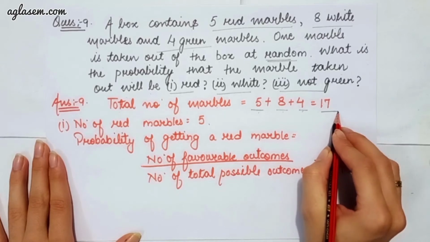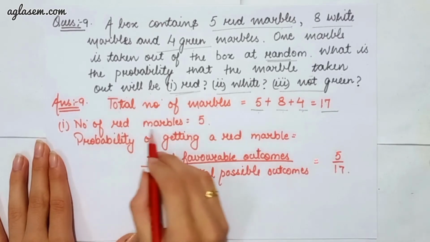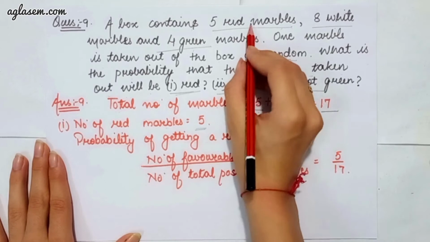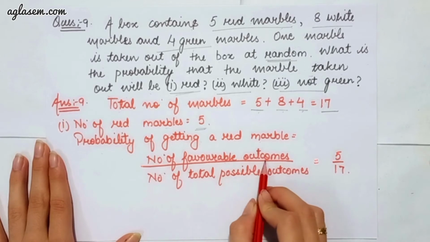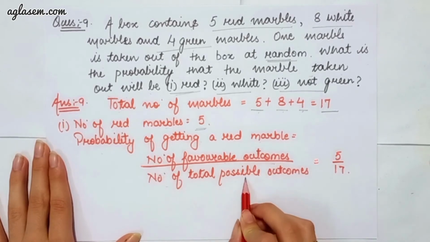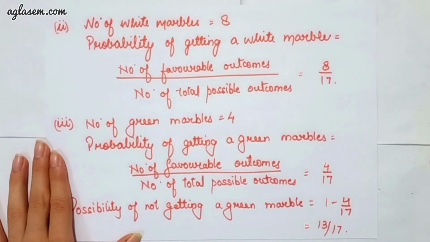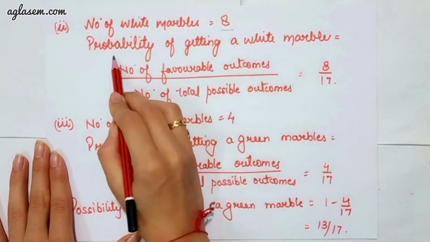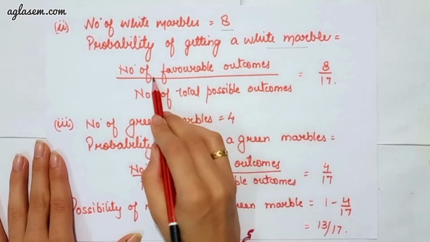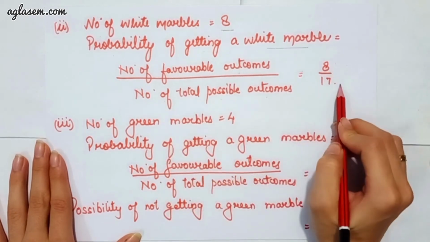So part 1 says we have to find the probability that the marble taken out will be red. So number of red marbles is equal to 5, which is given. So probability of getting a red marble is equal to number of favorable outcomes divided by number of total possible outcomes, which will give you 5 upon 17. Second part says we have to find the probability of the marble taken out being white. So number of white marbles is equal to 8. Probability of getting a white marble is equal to number of favorable outcomes divided by number of total possible outcomes, which will give you 8 upon 17.